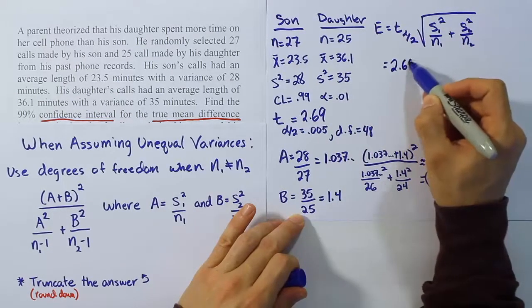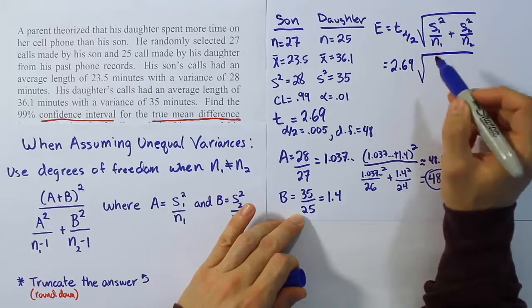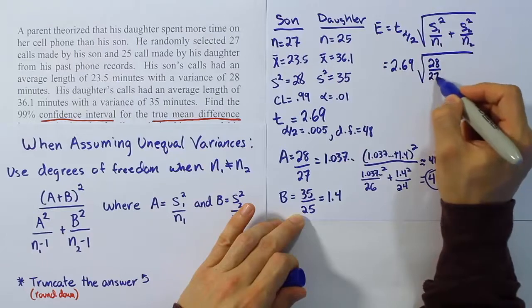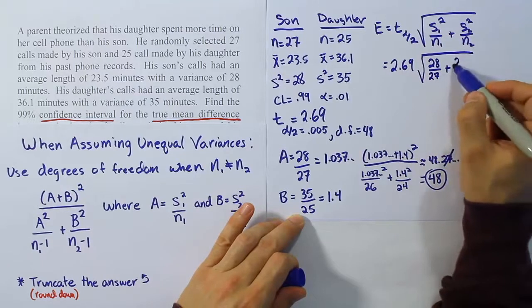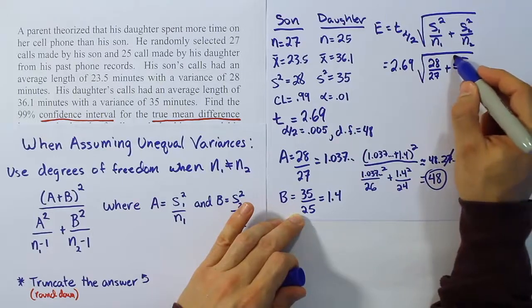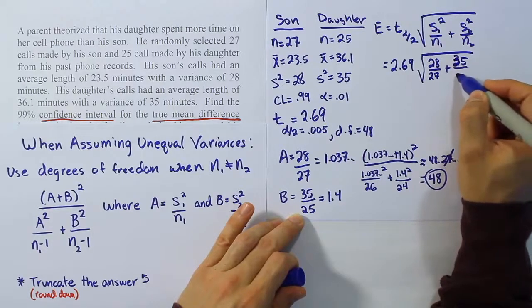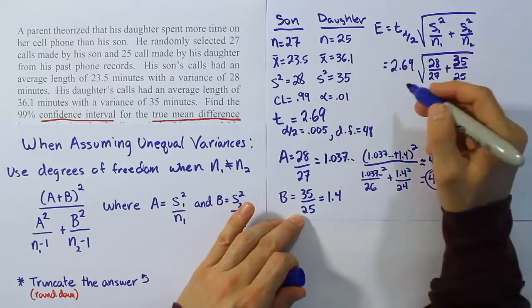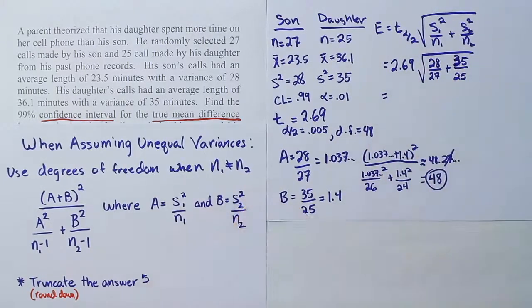So 2.69 times the square root of, in this case, 28 over 27 plus 35 over, forgive me, 35 over 25. So 35 over 25. Okay, plug that in, let's see what we get.